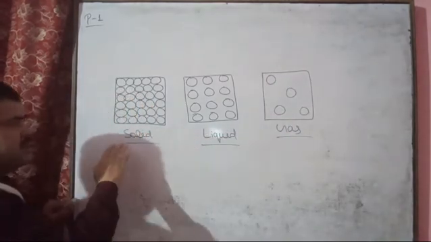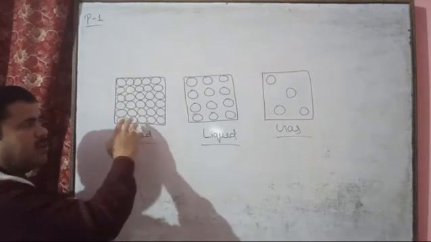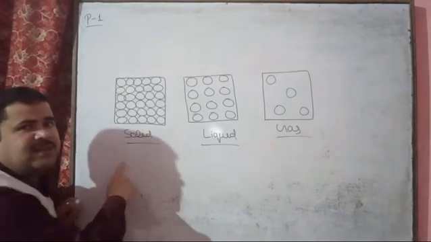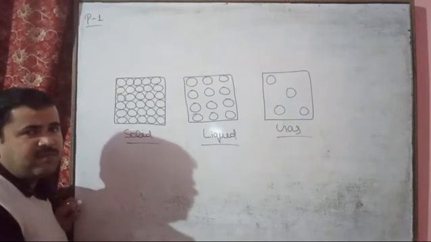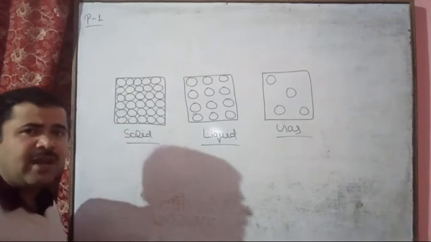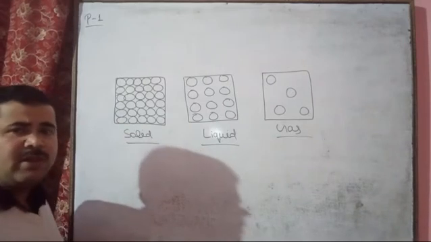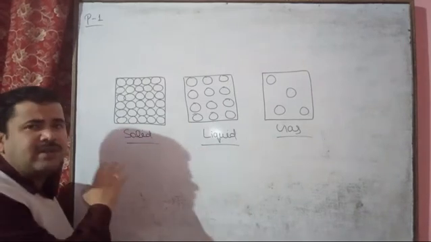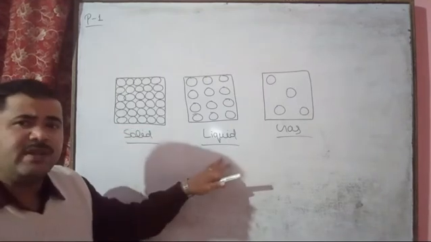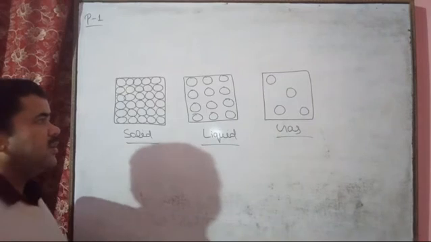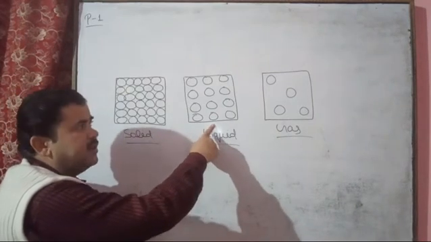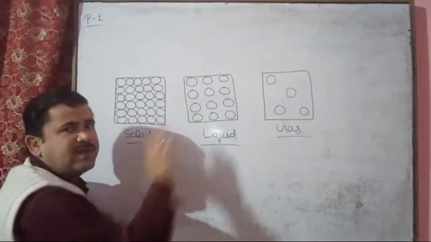In the solid state, the particles are arranged in a compact manner, and this is the reason it has a rigid structure. The solid state has a particular shape, size and volume, means everything is fixed. In the liquid state, it has a fixed volume but no fixed shape and size.